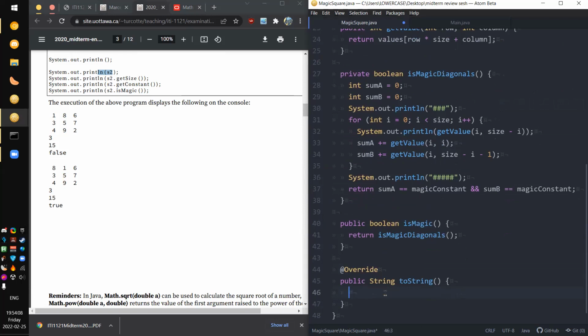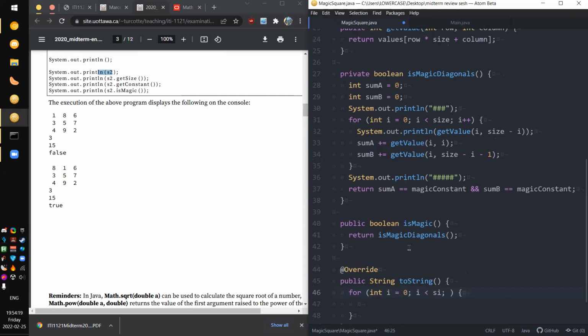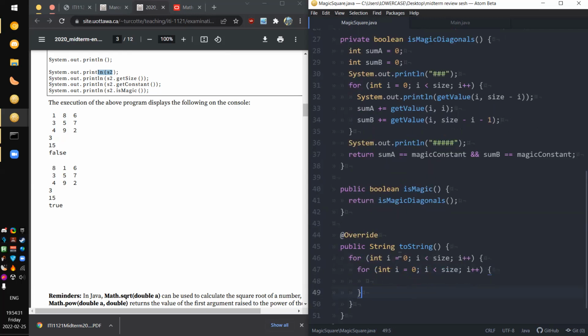I do know about this shortcut. I is equal to 0, I is less than, did I call it size? I called it size. I'm not a fan of using n and capital M for variable names because I think it's reducing clarity when there already isn't that much clarity. Let's change all of these to J.